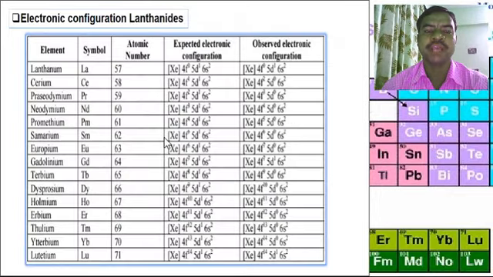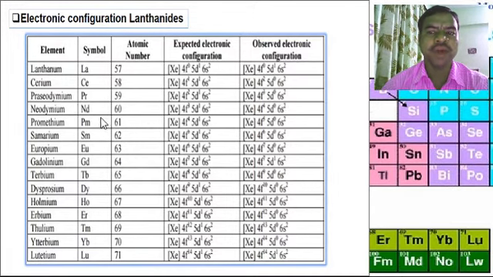Then the next point, electronic configurations of the lanthanides. The lanthanide series is also known as the 4f block series. A total of 14 elements are present in the lanthanide series. The names of the elements are lanthanum, cerium, praseodymium, neodymium, promethium, samarium, europium, gadolinium, terbium, dysprosium, holmium, erbium, thulium, ytterbium, lutetium. These are the 14 elements.